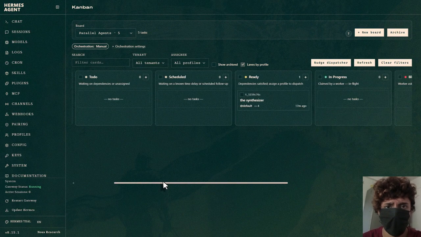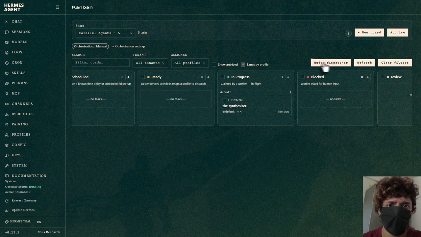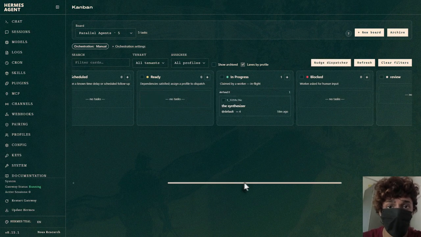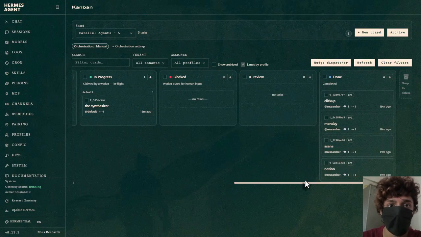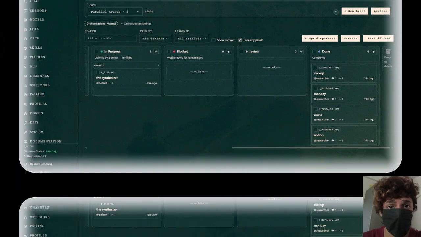Let's scroll here. So it's in ready. Let's click on nudge. And now it's in progress. And let's wait for it. It will be reading all 4 reports and building the PDF. First one, it installs the rendering library. So it takes a minute. And then the agent will solve its own setup. So here, nothing for me to do. We'll wait for the Telegram message.